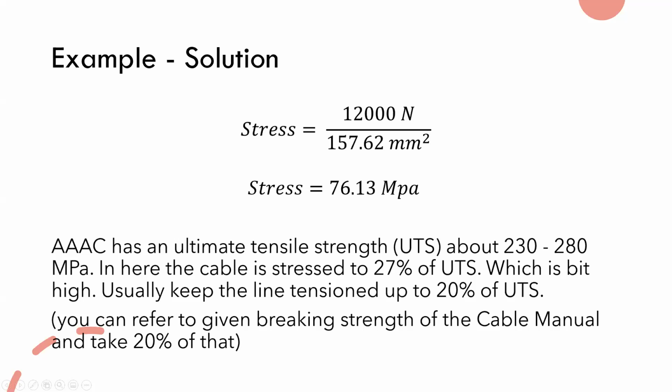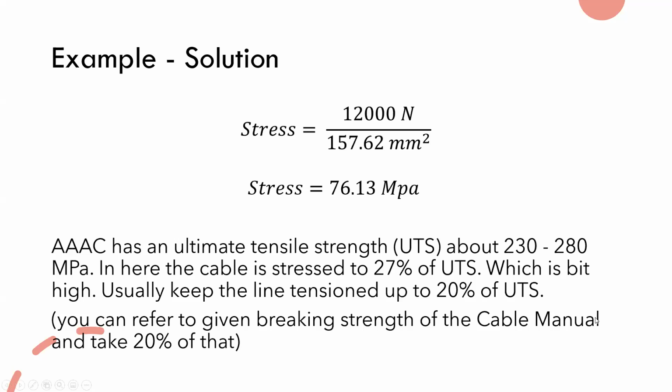Usually when you are doing a design in the assignment, you need to keep the stress of the conductor about 20%. Maybe in the questions I will ask you to keep a safety margin of 2.